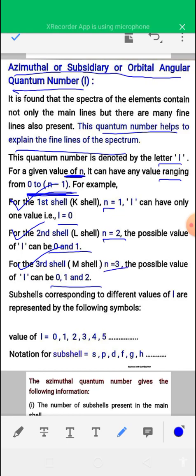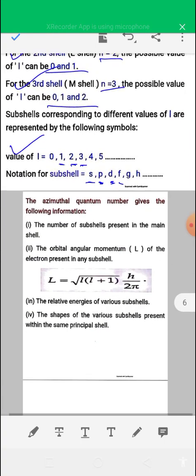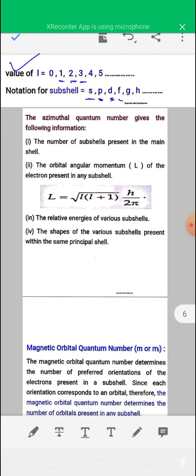Subshells corresponding to different values of l are represented by the following symbols. When the value of l is 0, we get the s subshell. When l is 1, we get the p subshell. When l is 2, we get the d subshell. If the value of the azimuthal quantum number is 3, we get the f subshell, like this. So each value of the azimuthal quantum number represents one subshell.